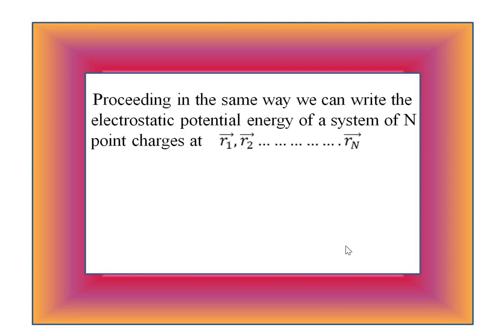So proceeding in the same way, we can write the electrostatic potential energy of a system of n point charges at the position vectors R1 vector, R2 vector up to the Rn vector. So we get the equation, that means capital U is equal to 1 divided by 4 pi epsilon naught summation for all pairs Qj Qk divided by Rjk. So friends, here we discuss the potential energy of a system of 2 point charges and for the n point charges.